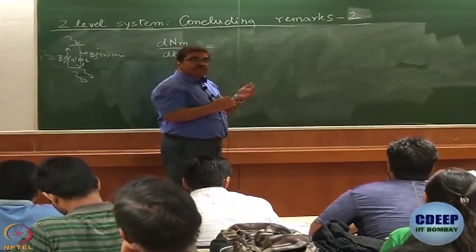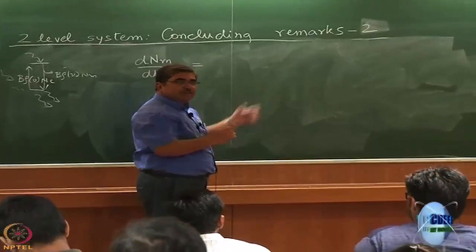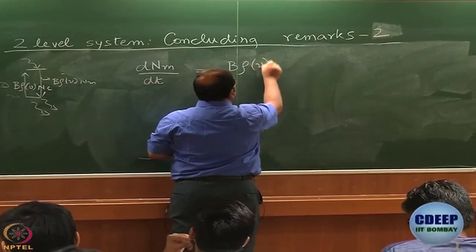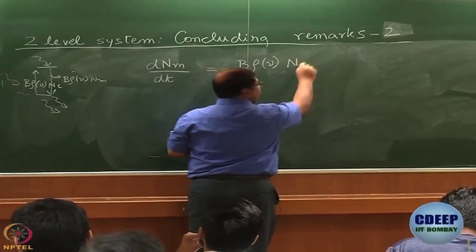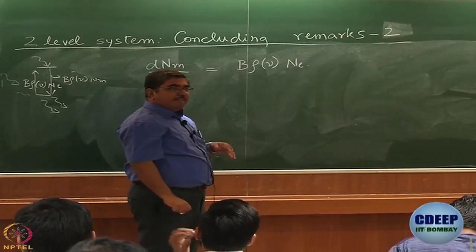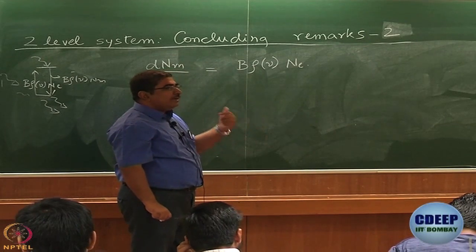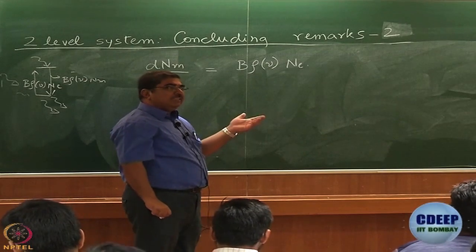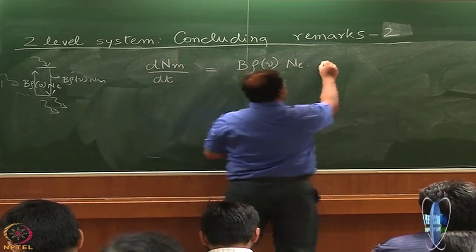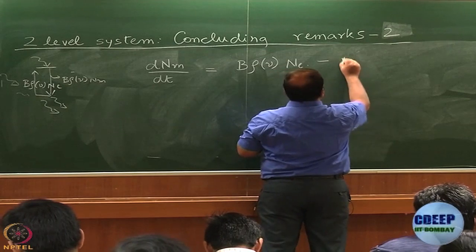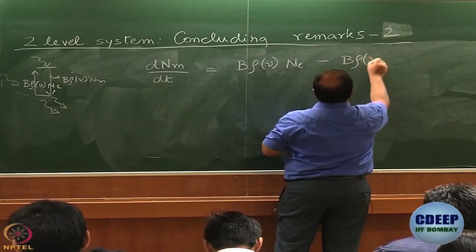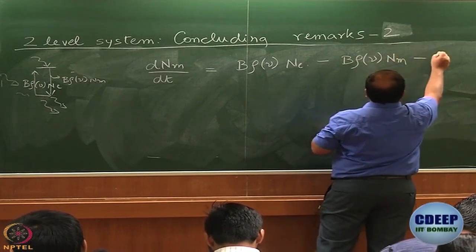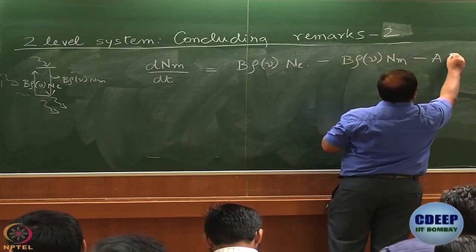That is equal to what? It gets populated by absorption, right? So the first term I can write is B rho nu NL. And it gets depopulated by, first of all, stimulated emission and then spontaneous emission, right? For stimulated emission, the term is minus B rho nu Nm, minus A Nm.